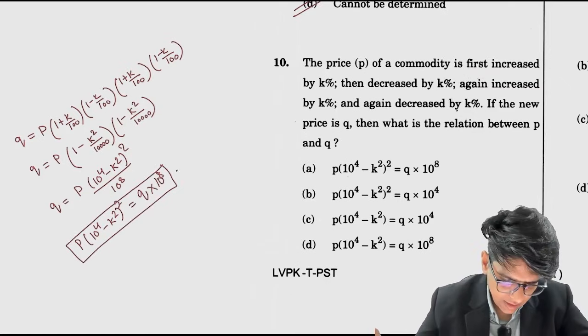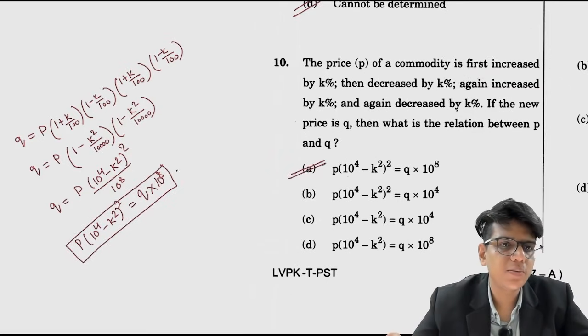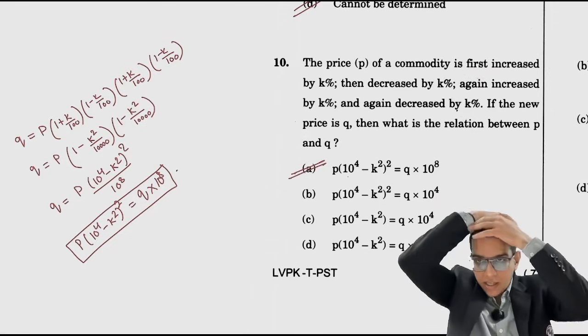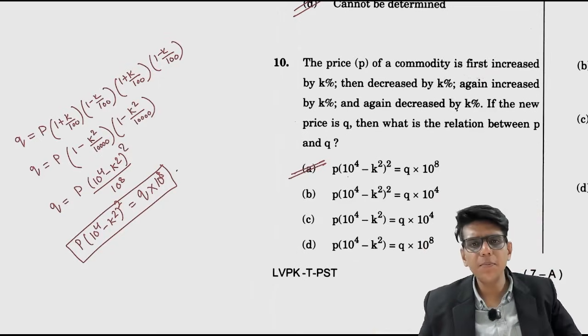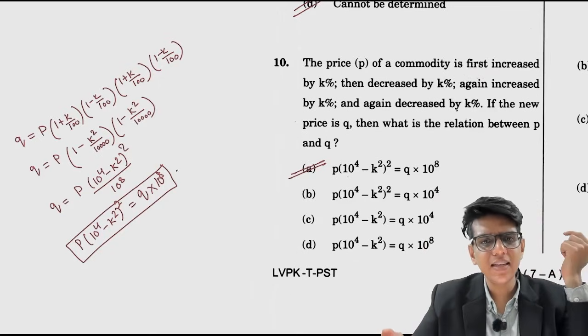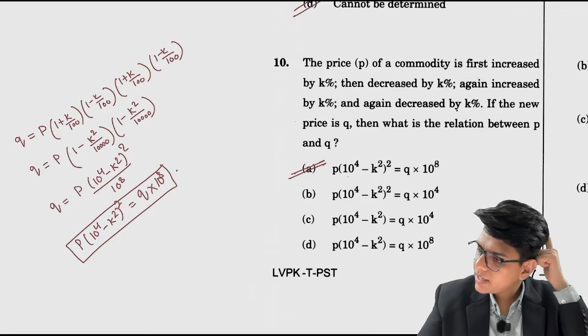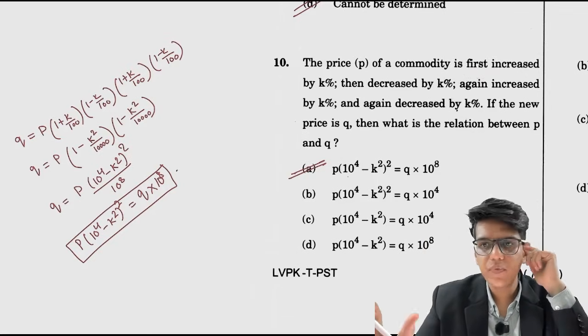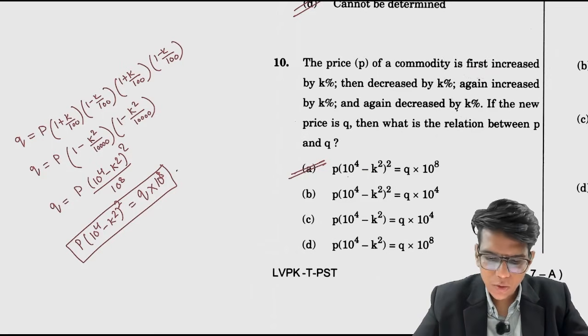So if you see, this relationship is given to you in option A. You don't have to do anything. Increase and decrease. Suppose there are discounts and then taxation is applied when you are trying to purchase a product. Then you don't have to do anything special. You just have to multiply the percentage increase and decrease continuously and you can get to the answer. You don't need to use too much brain in it. These are simple questions and they have simple solutions. Understood? Let's go to question number 11.